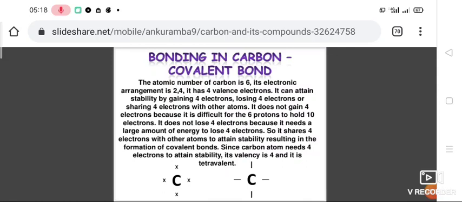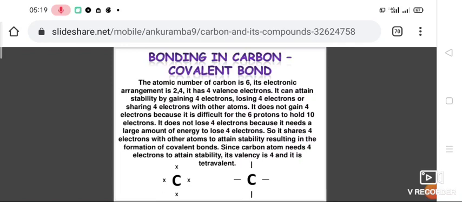The atomic number of carbon is 6 and its electronic configuration is K shell 2, L shell 4. On the basis of electronic configuration, the valency of carbon is 4. To become stable, it should either lose or gain electrons, but that is not possible because of two reasons.